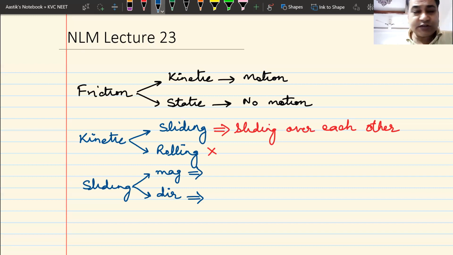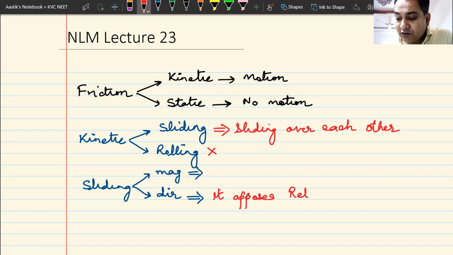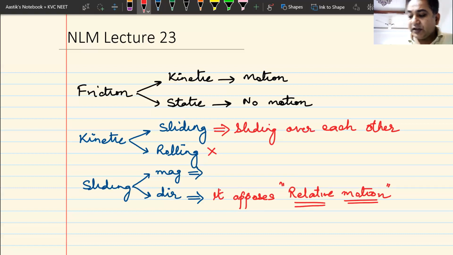And we had seen that the direction of sliding friction is such that it opposes, remember, friction does not oppose motion, it only opposes relative motion. So the direction of sliding friction is always such that it opposes relative motion. Do we remember this?